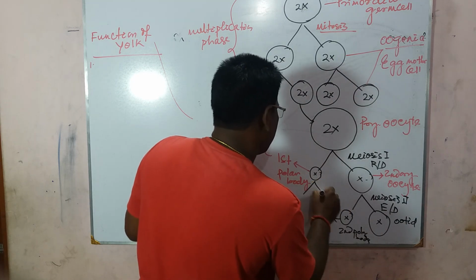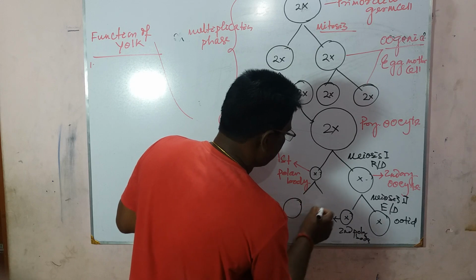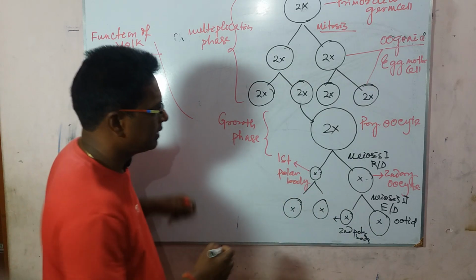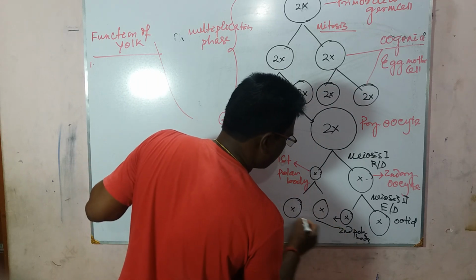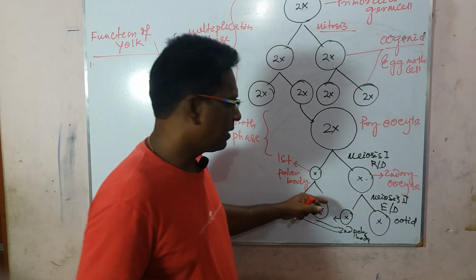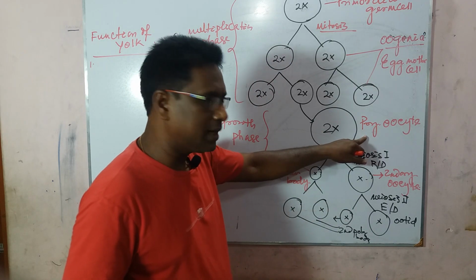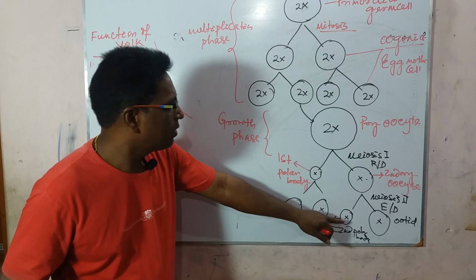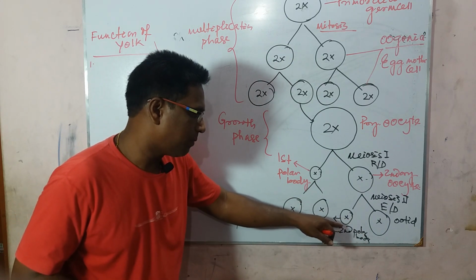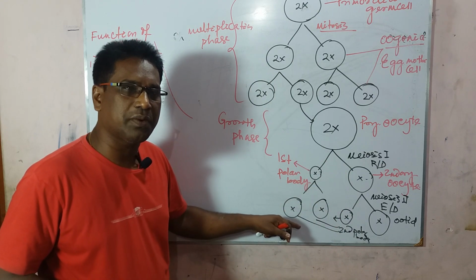By the division of that first polar body, it produces two haploid cells. They are also called second polar bodies. So at last, in maturation phase, from a primary oocyte, 2-3 polar bodies are formed, which are haploid with little or no cytoplasm.